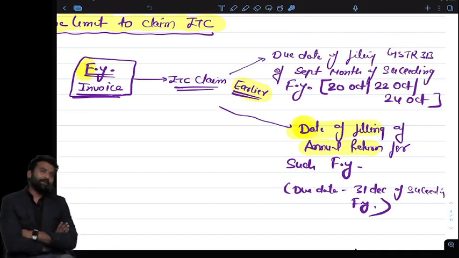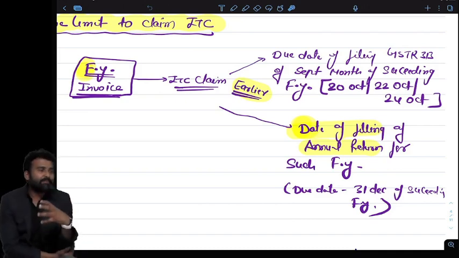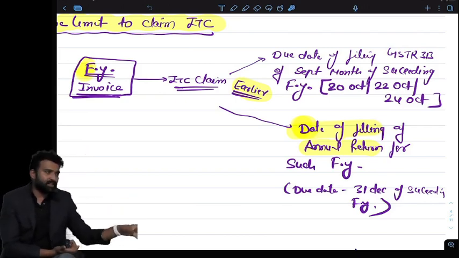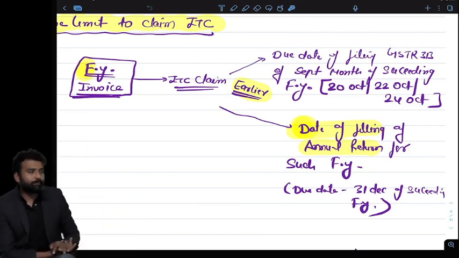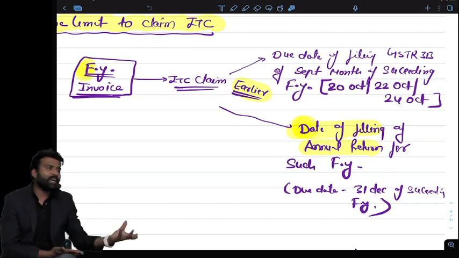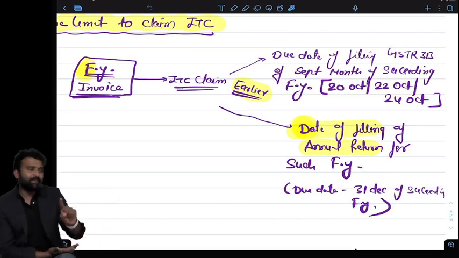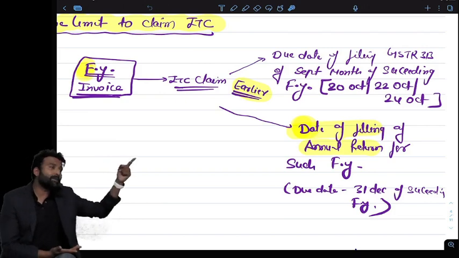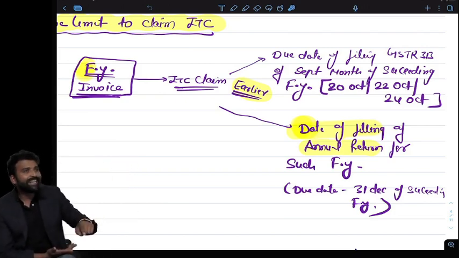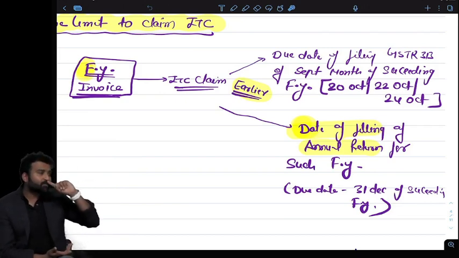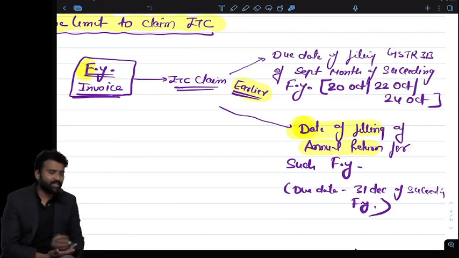Okay, very simple. Claiming means I have a credit, I just want to put that credit into my ledger. It's like the Paytm balance assumption. I have a balance in my bank account, and I added it to my Paytm wallet. That is the claiming. Now whenever I will be using that Paytm wallet balance for doing the recharges, that is called utilization. So when I will be paying the tax from that ITC, that is called utilization. There is no time bar for that.